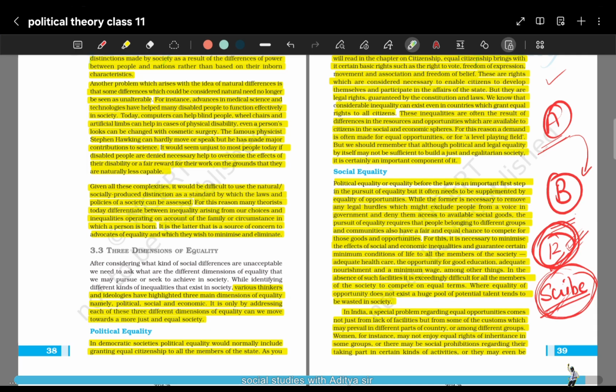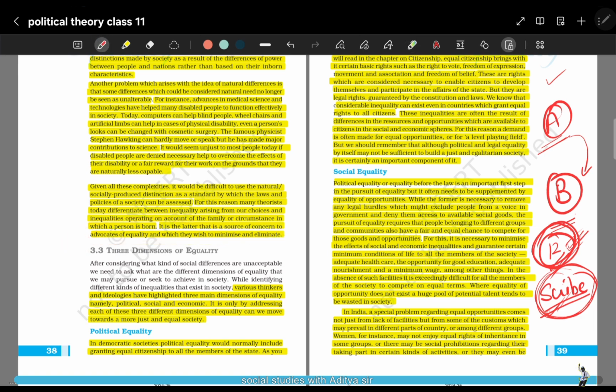So we will not assess on those parameters. Rather, if any law is to be made, or any equality of opportunity is to be given, we will not judge that particular person on the basis that he or she comes from a family which is not wealthy, from an inferior background or from a slum area and things like these. So this is the main concern that advocates of equality wish to minimize and eliminate.